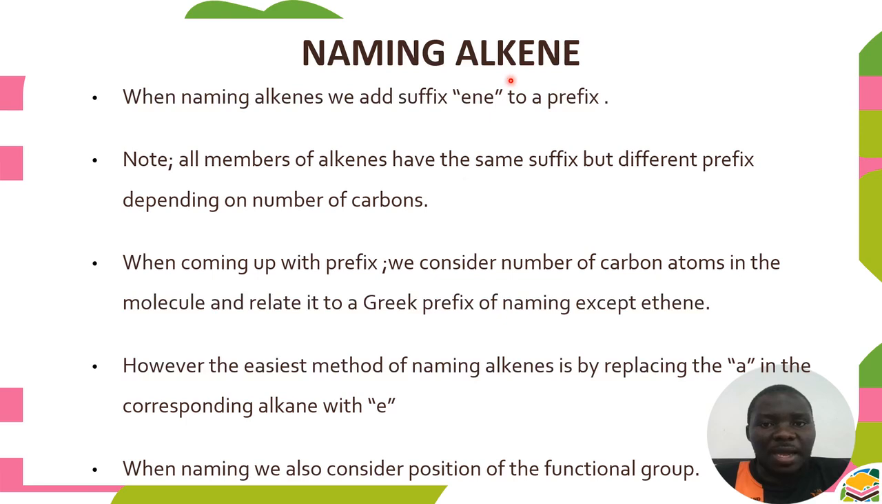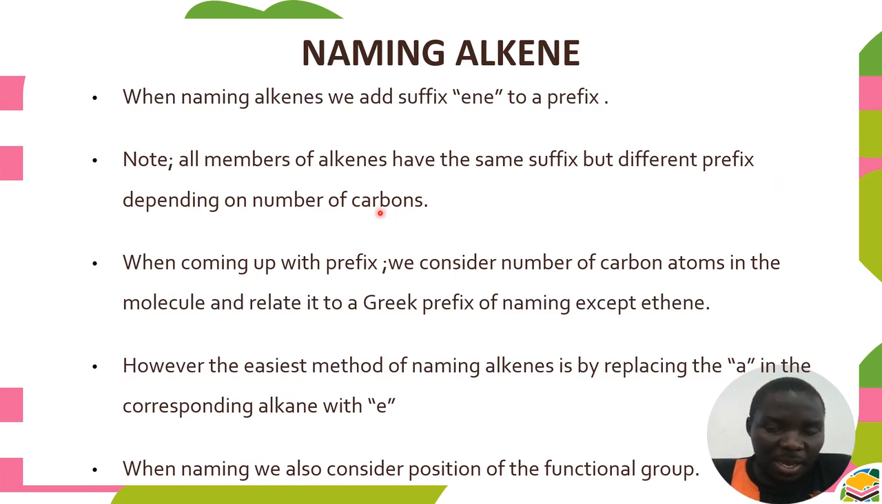Naming of alkenes. We'll still use similar procedures in naming of alkenes. When naming alkenes, we add a suffix. Remember, a suffix is a part of the ending. We are going to use ene as the suffix. Not all members of alkenes have the same suffix. Similar to alkanes, all members of alkane have a similar suffix, but they have different prefixes depending on the number of carbons. So what changes the prefix is the number of carbons.